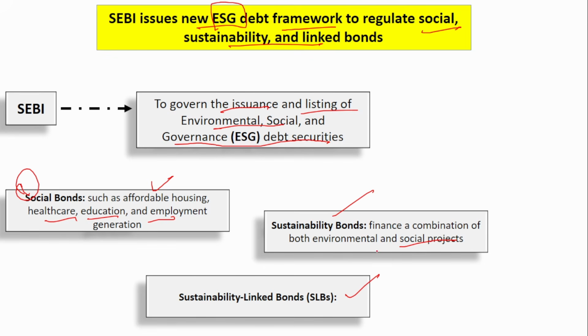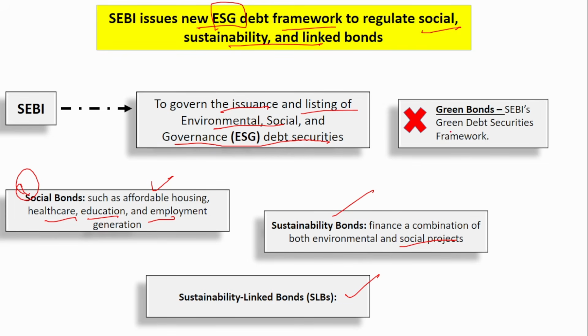For now, you have to remember that these are the three bonds that are covered under this ESG debt framework: social bonds, sustainability bonds, and sustainability linked bonds. The green bonds are not covered. The green bonds are covered under a separate framework called SEBI's Green Debt Security Framework, which is not covered under this ESG framework. This is a very important point that you have to remember: what are the bonds that are covered under this ESG debt framework and what are the bonds that are not covered.